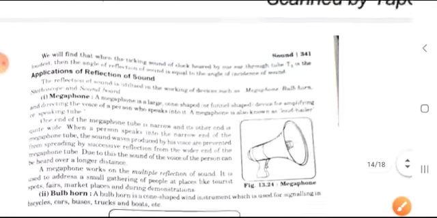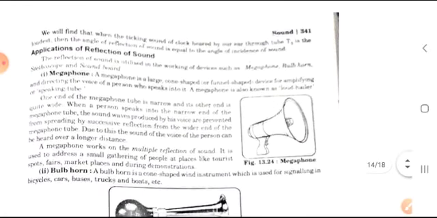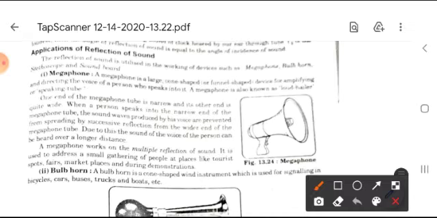Now, what are the applications of reflection of sound which are given here? First is megaphone. It was very popular in the earlier time because then crowds were much smaller than those of today, so it was very useful for that time. It can be used for a small group to speak or for speech purposes.